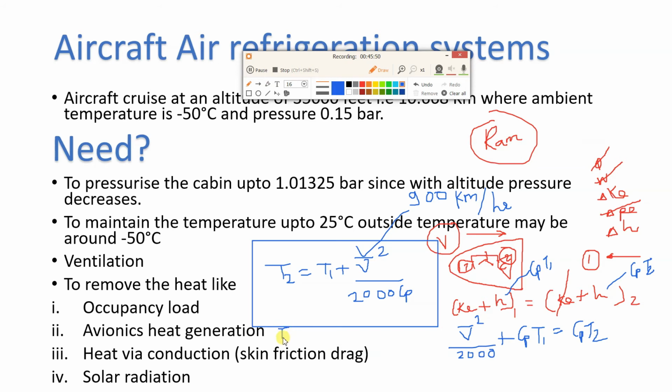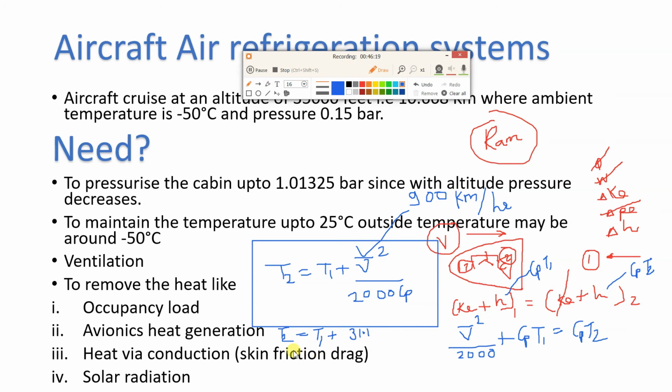T2 will be equal to T1 plus some value. And for that value, you convert this 900 kilometer per hour to meter per second, so multiply by 1000 divided by 3600, and Cp is 1.005 kilojoule per kg Kelvin. So from here you will get this value as 31.1.